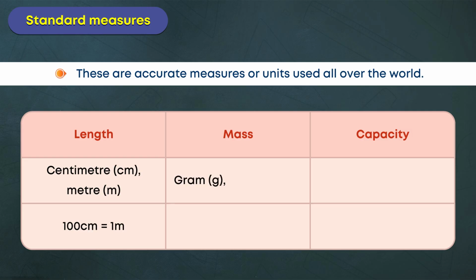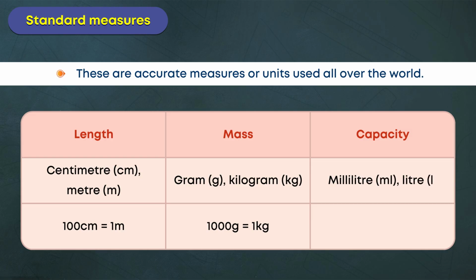Gram, kilogram. 1000 g is equal to 1 kilogram. Milliliter, liter. 1000 milliliters is equal to 1 liter.